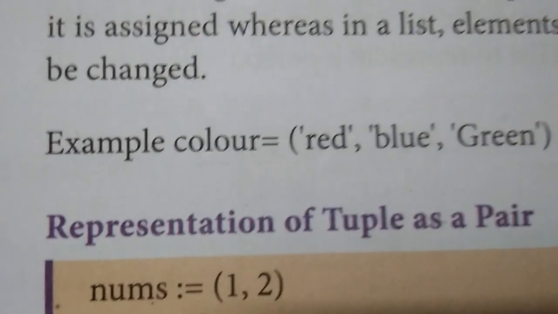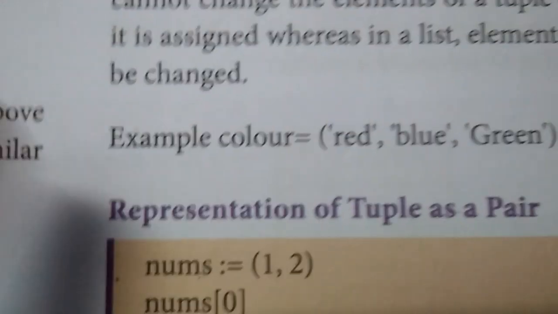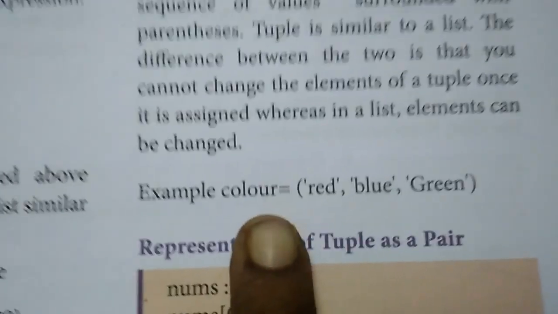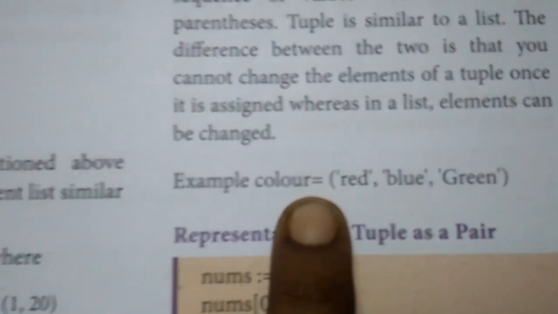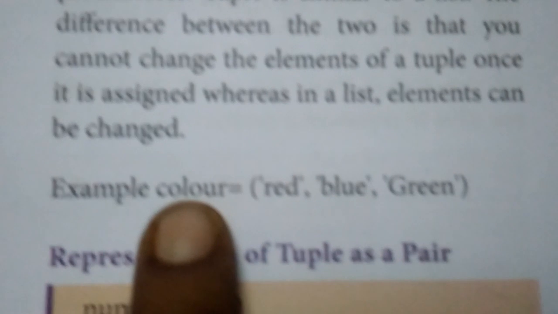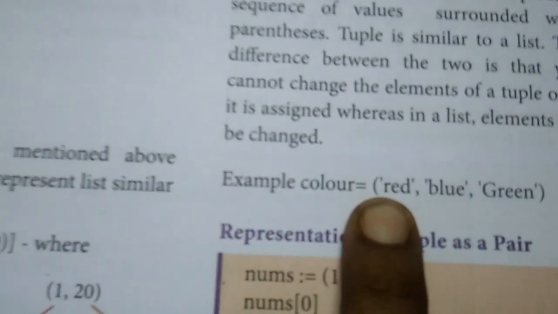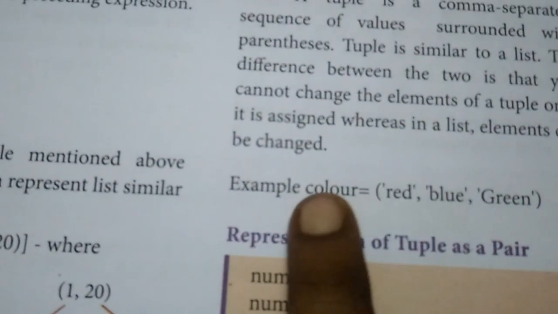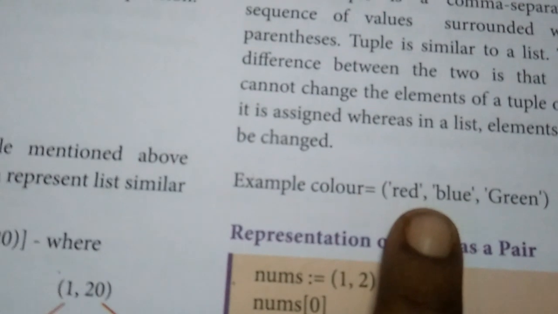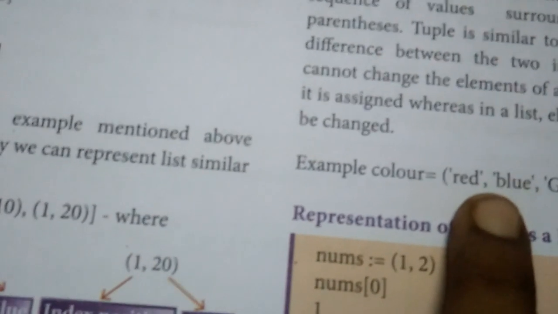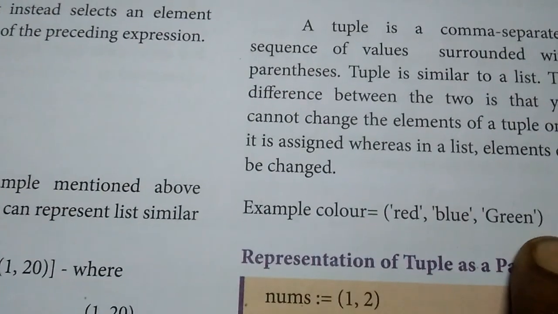I have an example with colors. In the book itself they had given the colors red, blue and green. Let me explain with this what the tuple data type is and how we are going to create it. Color is a tuple and red, blue, green are the values. It is a sequence of values separated by commas, with parentheses. So this is the parenthesis and this is the comma. This tuple is going to be a sequence of values, separated with commas and enclosed in parentheses.